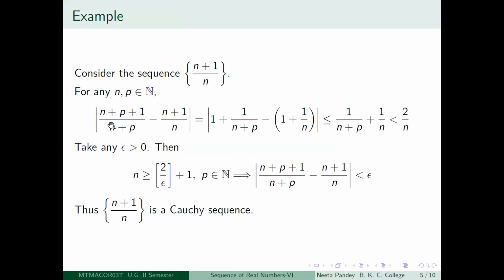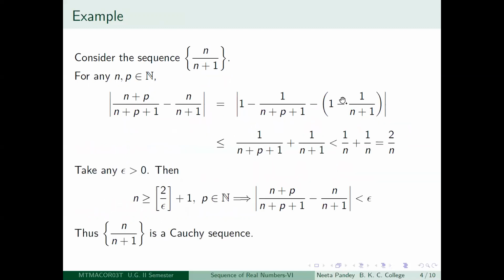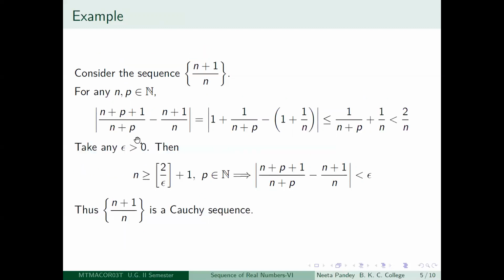So we take the (n+p)th term and we take the nth term. This is my nth term, right? So again, what I told you was that you try to write it as 1 plus something. That plus may be minus in some cases, as it was in the previous case, but plus minus of 1 by n plus 1. This is what happened here. And in this case, it is easier actually. It becomes 1 plus 1 by n, and (n+p+1)/(n+p) becomes 1 plus 1 by (n+p).